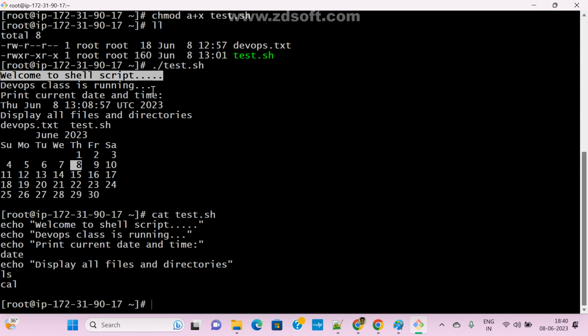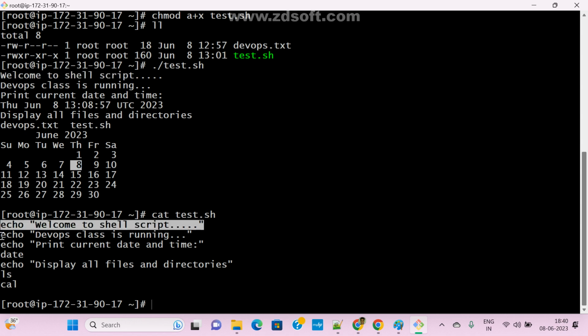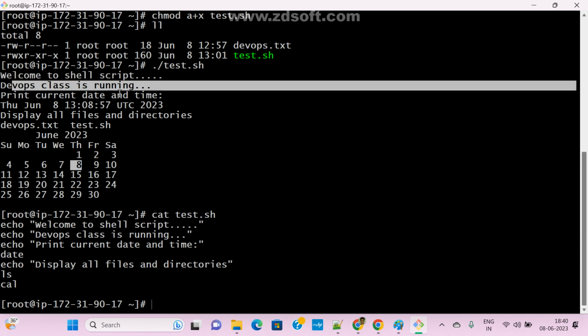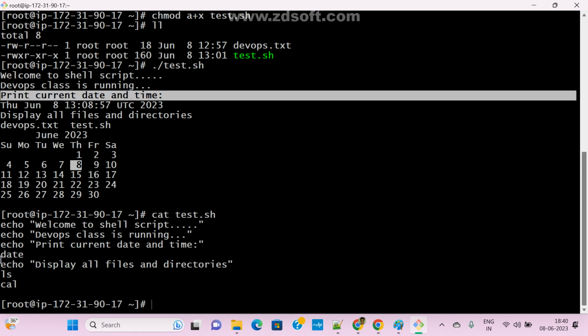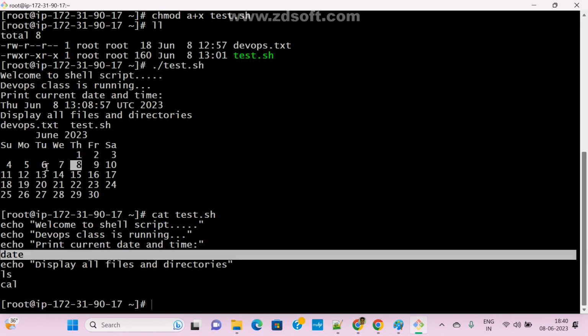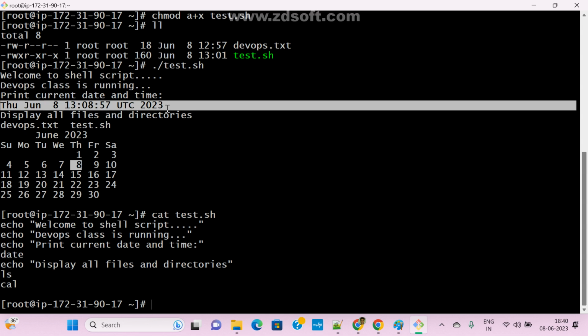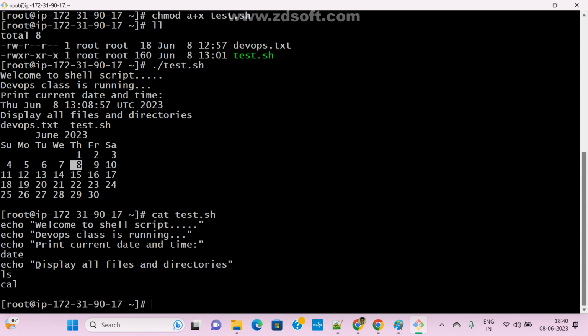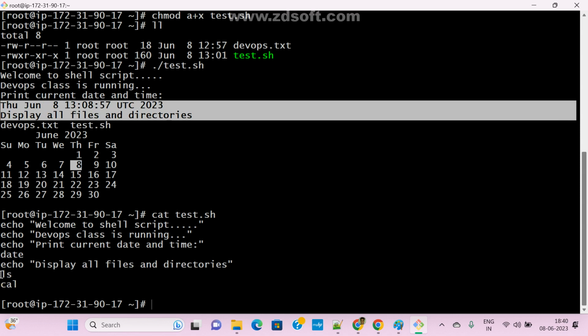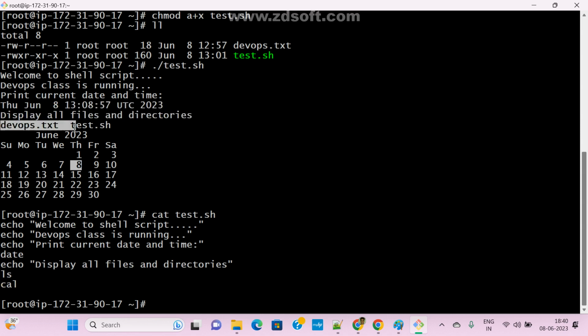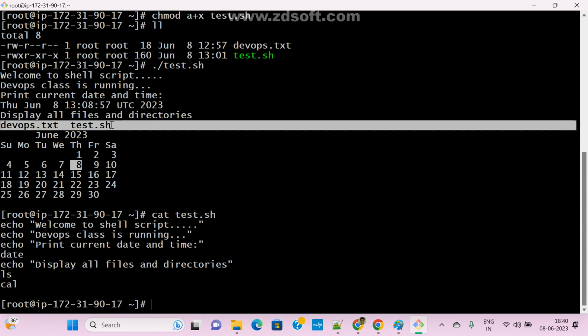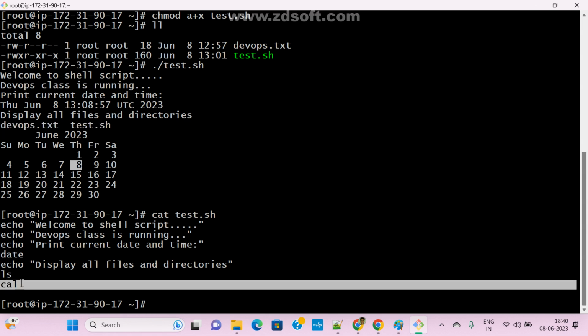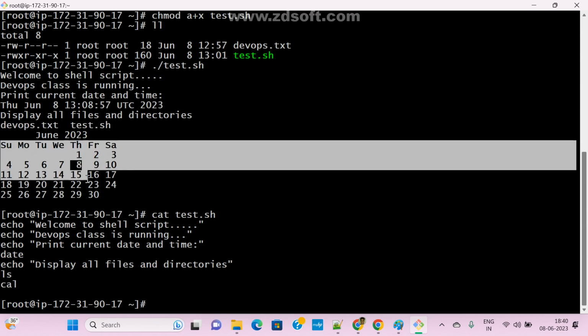This is the first statement, the second statement, and the third statement. Next is the Linux command date, which prints date and time. Next I gave an echo statement, display all files and directories. Then the ls command displays all files and directories, only two files as of now. And last, cal, the calendar. Now see here, the calendar was printed.